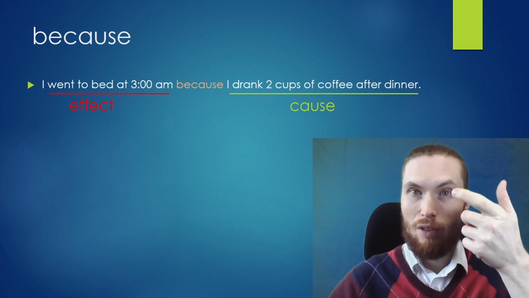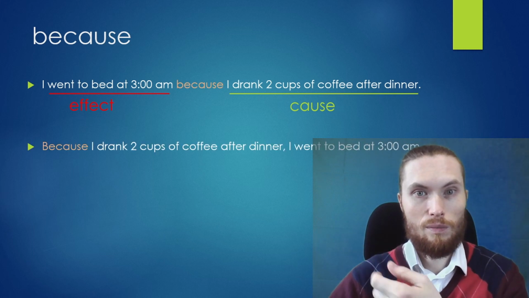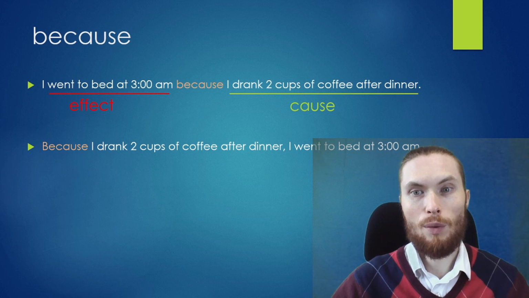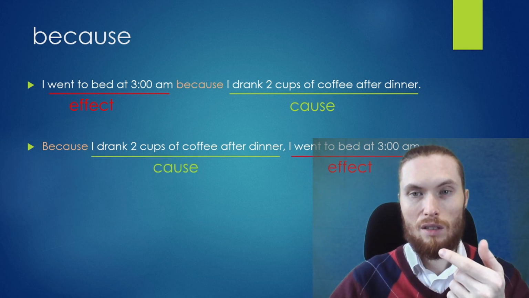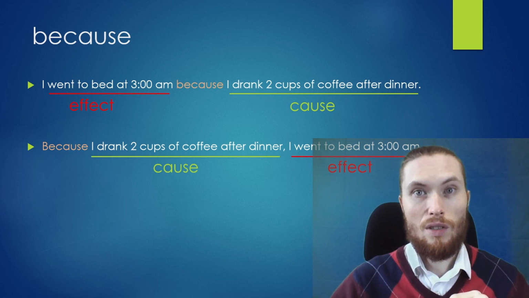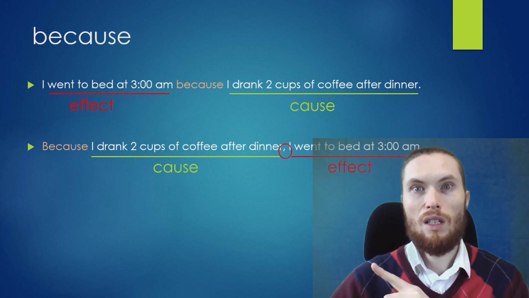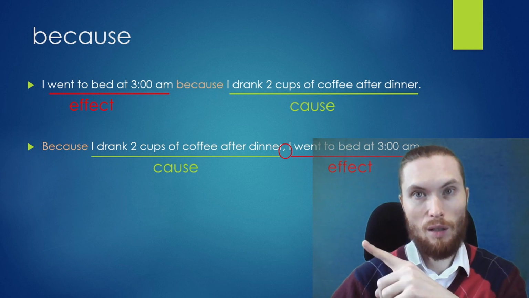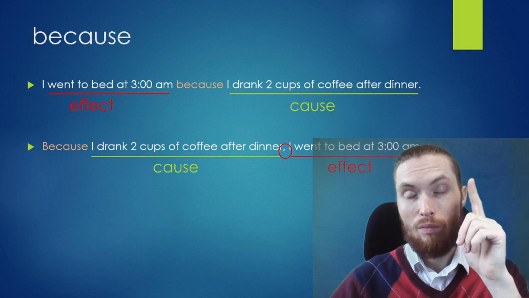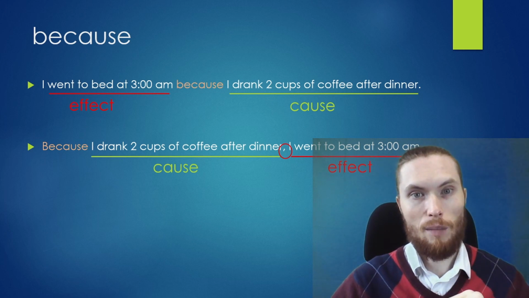However, we can move that part to the beginning also. So we can say, because I drank 2 cups of coffee after dinner, I went to bed at 3 a.m. So again, we can move the cause to the beginning of the sentence. Notice in this second example, we need to have a comma here. If the because clause goes first, we need a comma. However, in example 1, the because clause was second, so we don't need a comma.